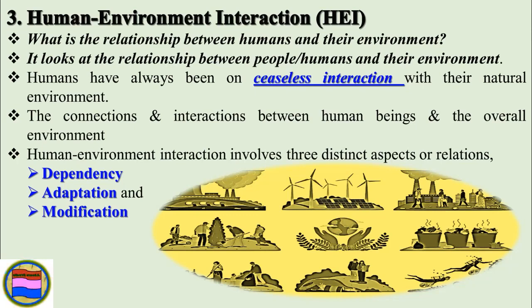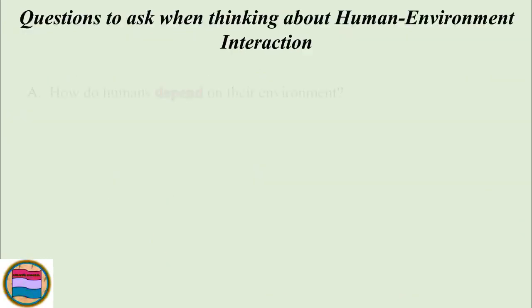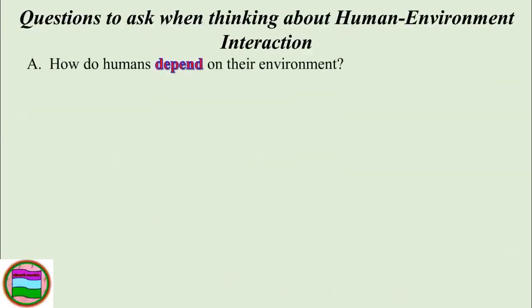So there are adaptation strategies or techniques with the environment, and also there are modifications, meaning that human beings have the capacity or the potential to modify the environment. So the human environmental interaction is expressed in terms of dependency on the environment, adaptation, and also modification. So these are questions to ask when thinking about human environmental interaction.